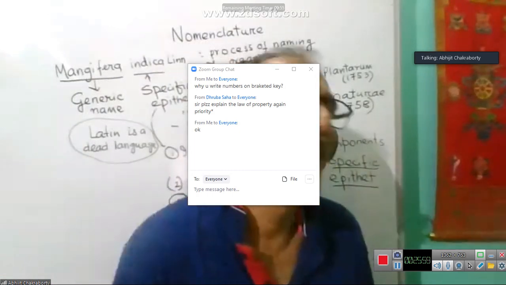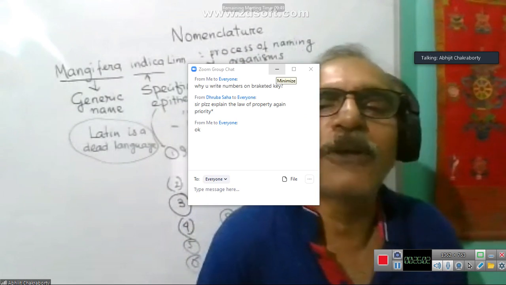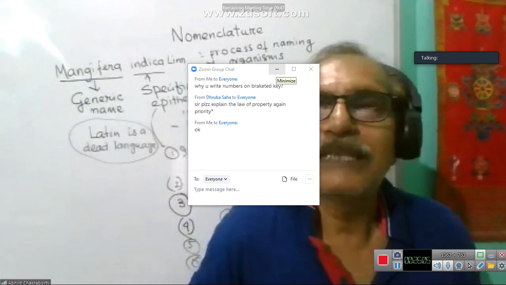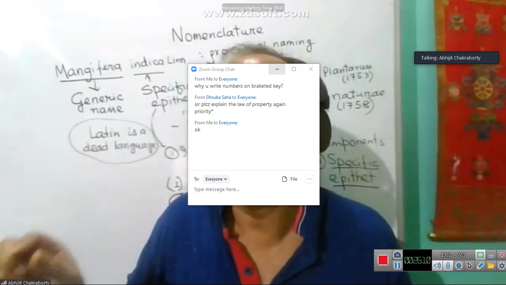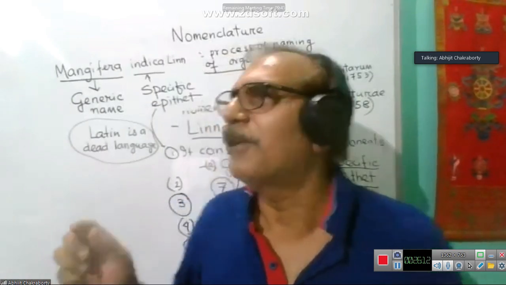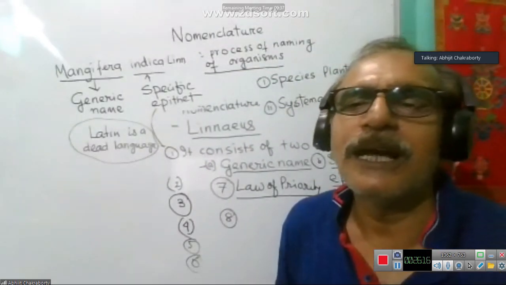Okay, fine. So law of priority means where you will give the priority. As I said earlier, any plant, if it was given a name before the publication of Species Plantarum, is not considered valid.